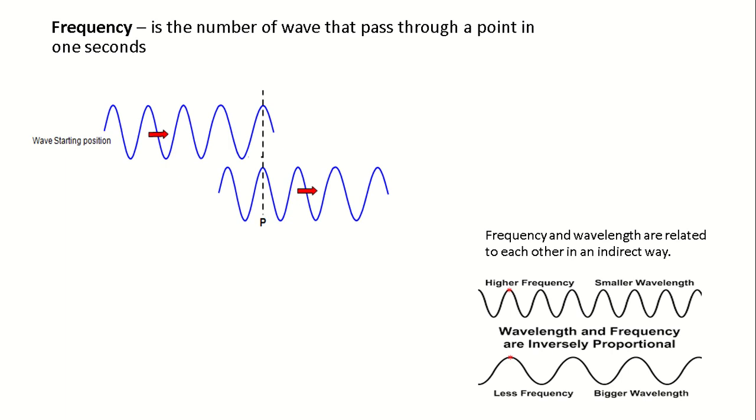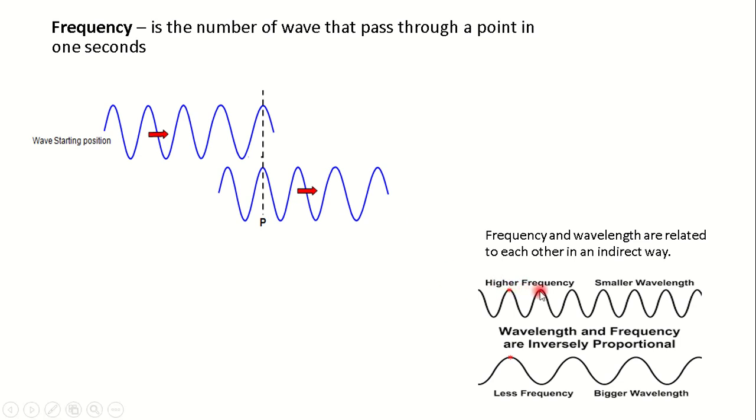The frequency is the number of waves that passes through a point in 1 second. You can have 5 waves passing through a point, or 10 waves passing through a point in 1 second. You can also say that the frequency is the number of waves produced in 1 second.